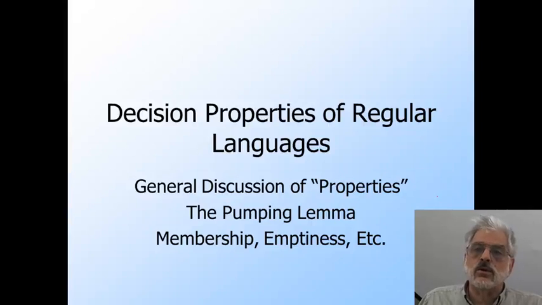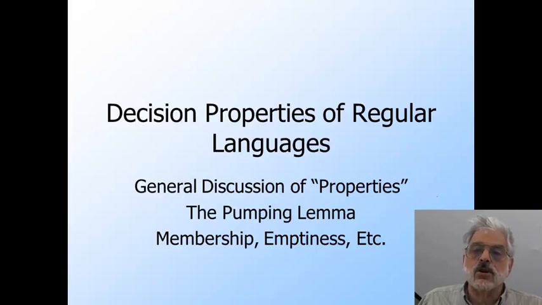Today we're going to discuss algorithms for answering questions about regular languages, or really about the representations for the languages, such as finite automata. The questions we can resolve for finite automata include many we cannot resolve for programs in general. Examples include whether a given string is accepted by a given automaton, that's the membership problem, or whether a given automaton accepts any string at all, the emptiness problem.